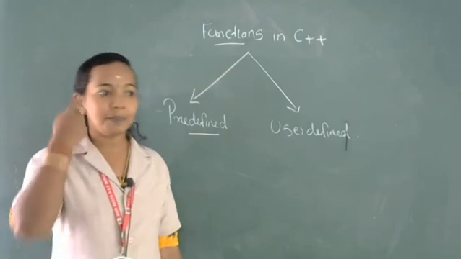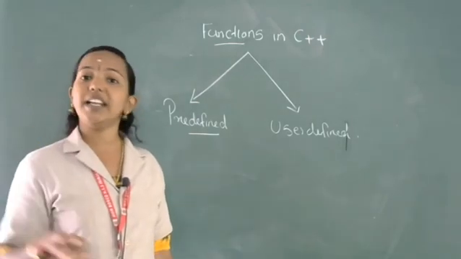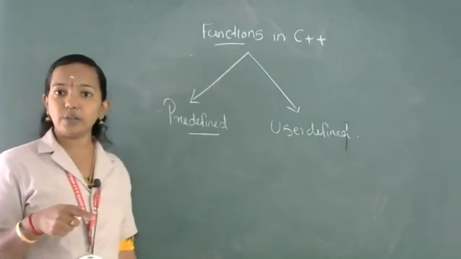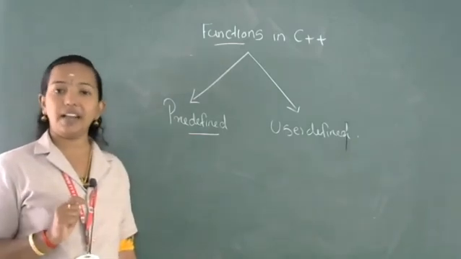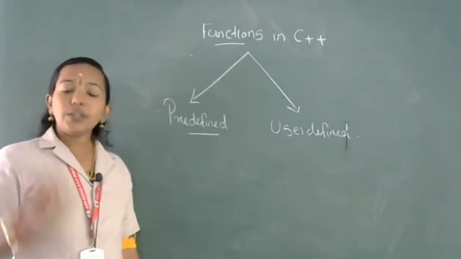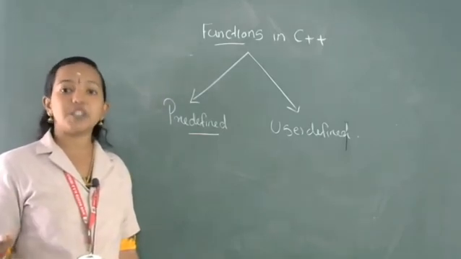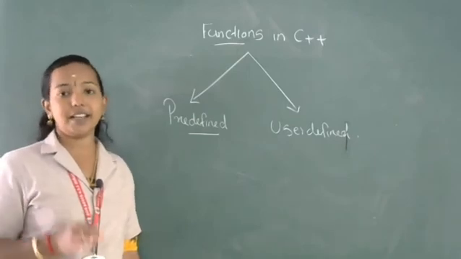For example, the cstdio header file. In the previous video, we already included the cstdio header file in the program. For including console functions like the gets function and puts function, we are using the cstdio header file.